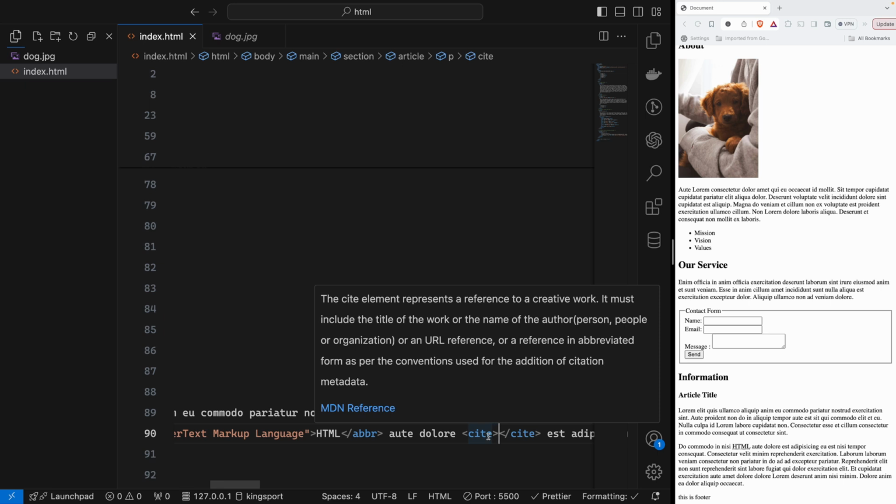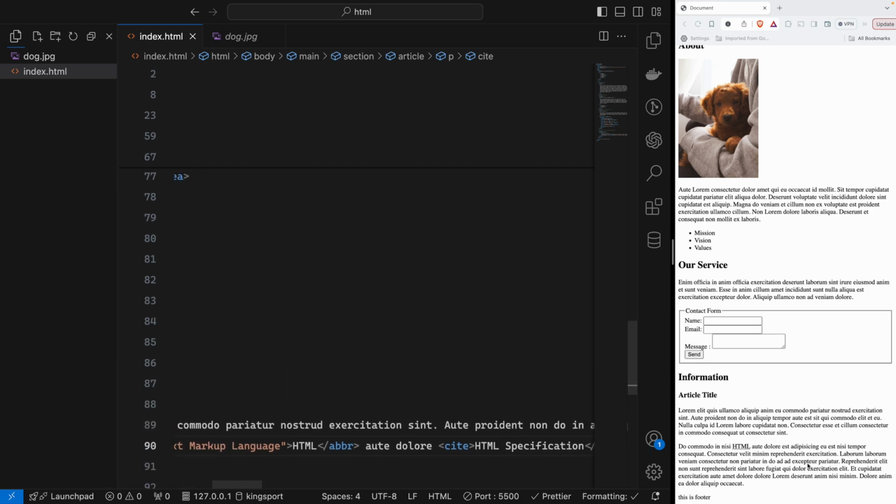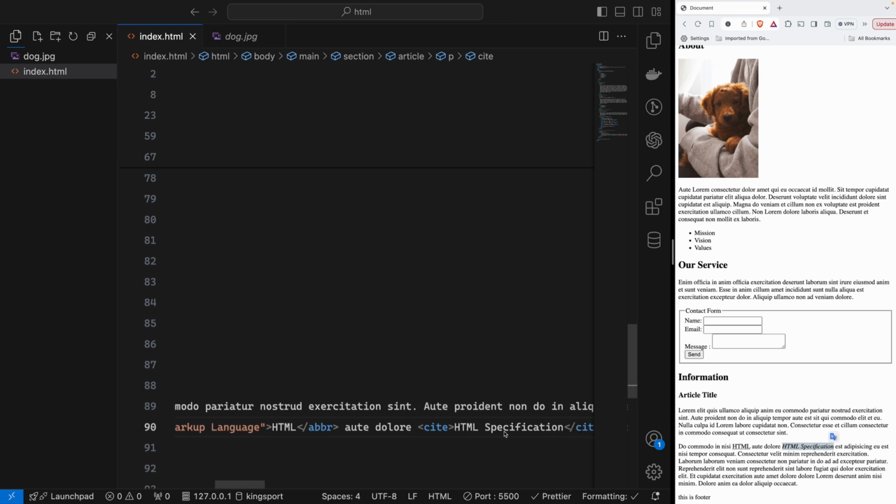Someone who painted that painting. Someone who built that building. Like that building is unique and historical, those kinds of creative work. We can use that like HTML, Specification, and so on. So by doing that, you will see it's in an italic style. So we call that.